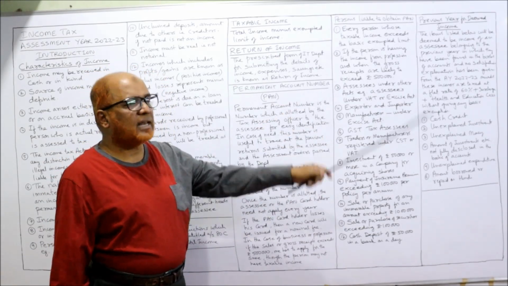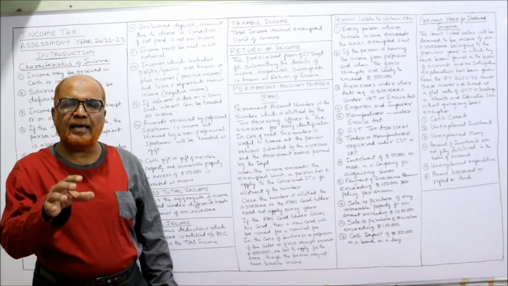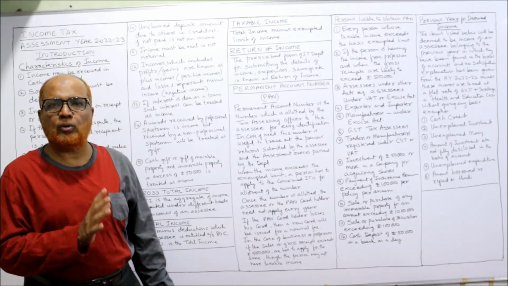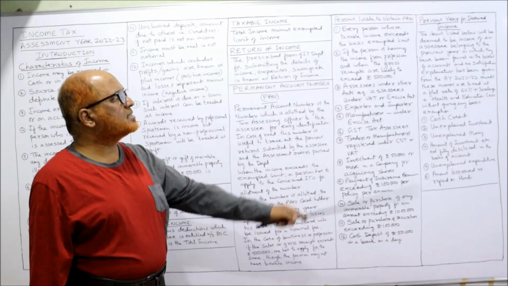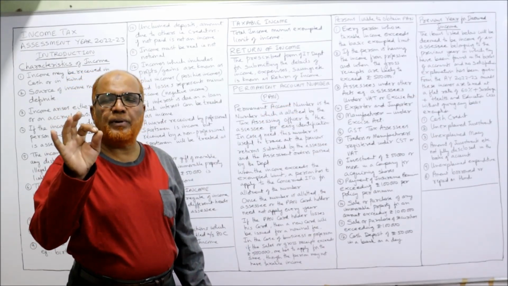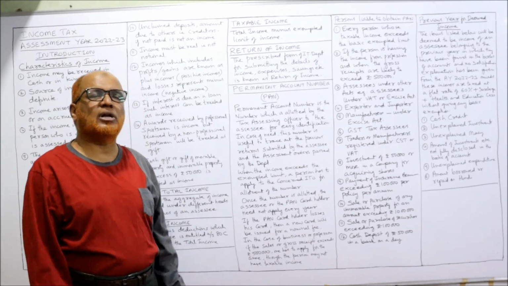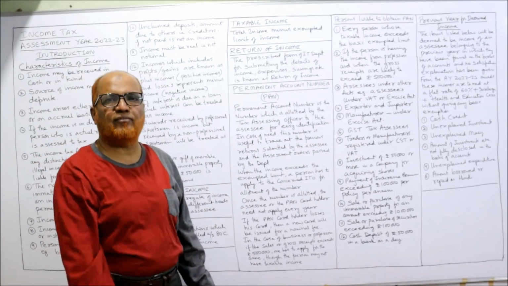Now, persons liable to obtain PAN. Who are the persons who are liable to obtain the PAN? Compulsorily they have to get the PAN. First one, persons whose taxable income exceeds the basic exemption limit. Any person whose income is more than the basic exemption limit has to apply for PAN.